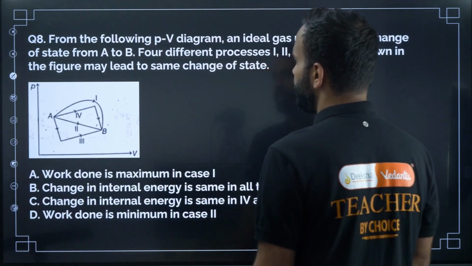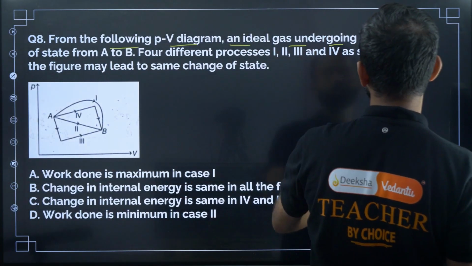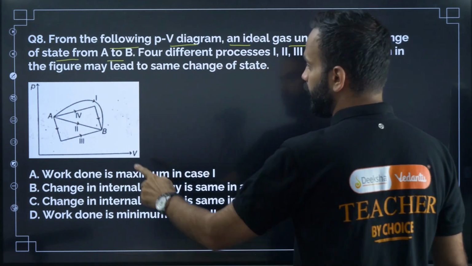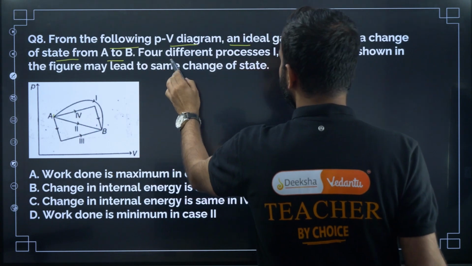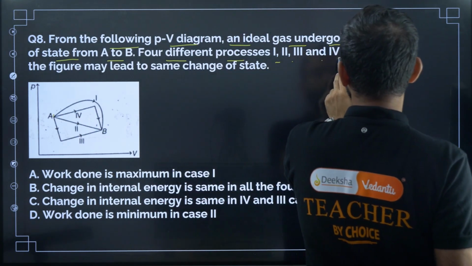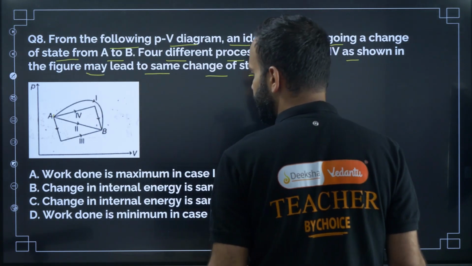Next question, question number 8. From the following PV diagram, an ideal gas undergoes a change of state from A to B, from this point to this point. 4 different processes, 1, 2, 3, 4, as shown in the figure, may lead to the same change of state.